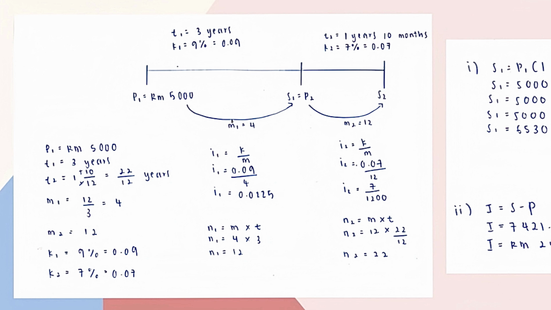To find the amount of i, we use the given formula i equals k divided by m. So i1 equals 0.09 divided by 4, and the answer is 0.0225. For i2 equals 0.07 divided by 12, the answer is 7 divided by 1200. To find n, we use the formula n equals m times t. For n1, 4 times 3 equals 12, and for n2, 12 times 22 divided by 12 equals 22.